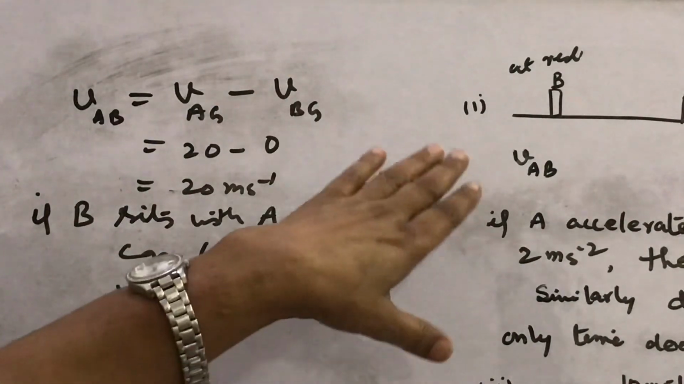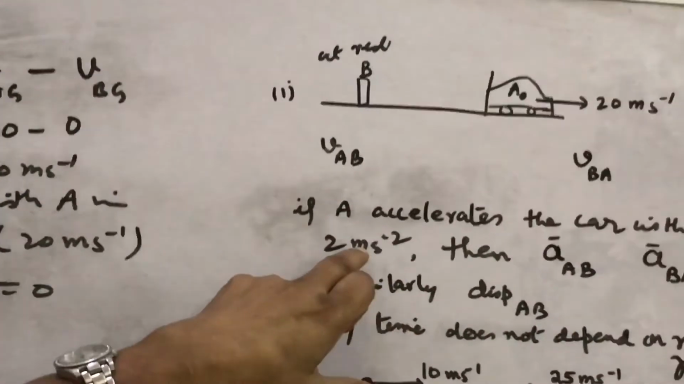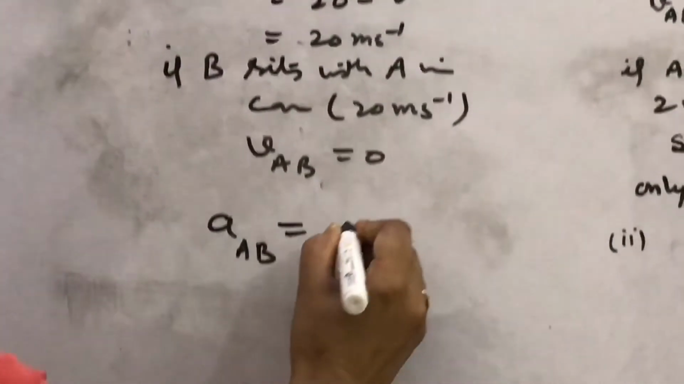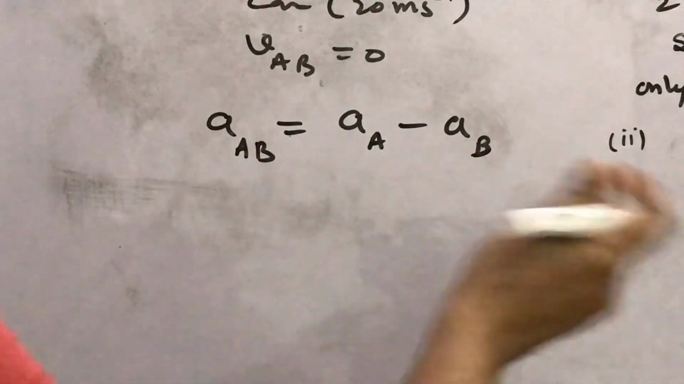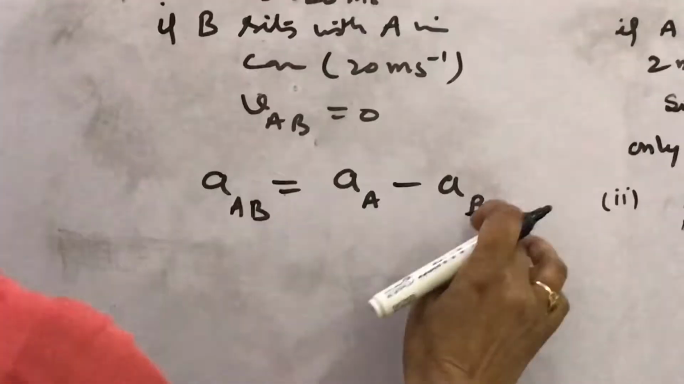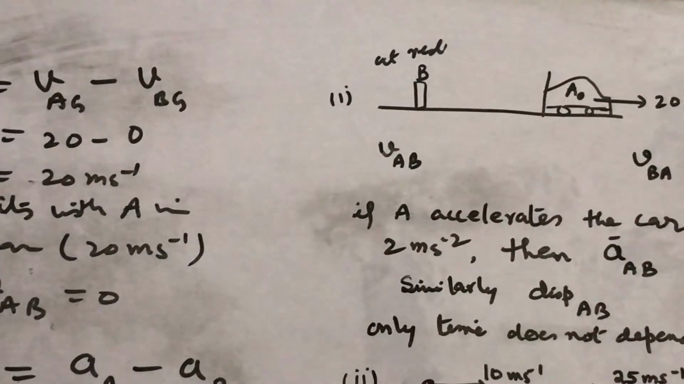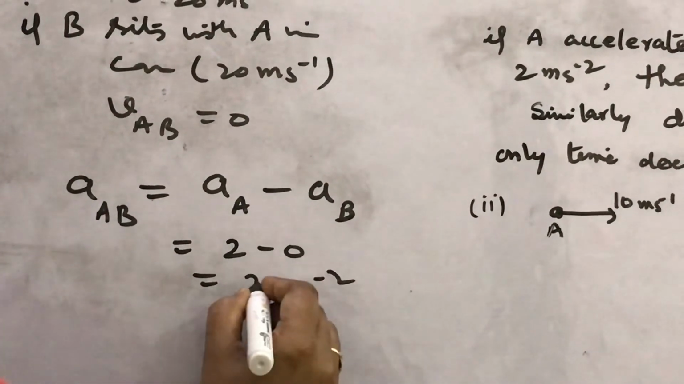Now what happens if the car A accelerates with an acceleration of 2 meter per second square? How will you find the relative concept with the acceleration? You will find acceleration AB. How will you calculate? Acceleration of A minus acceleration of B. So in the beginning, B is at rest, so acceleration is 0. What is the acceleration of A? Suppose it is given 2 meter per second square, so 2 minus 0, that is 2 meter per second square.